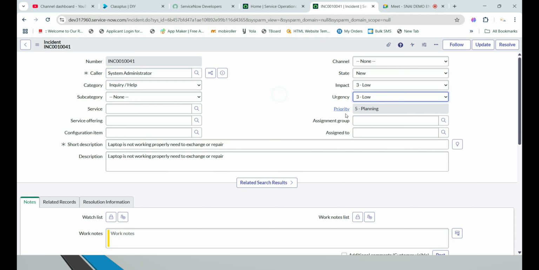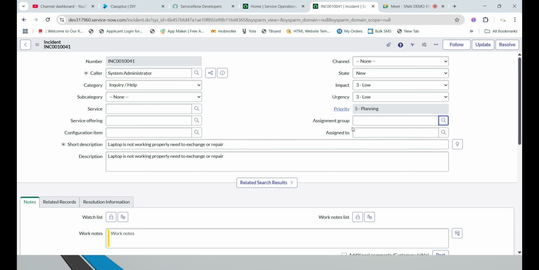In the manual method, the ITIL user has to decide which group is suitable. Laptop is not working properly, need to exchange or repair, so definitely it is a hardware issue. Repairing means it is not the software side, so we need to go to the repair side, where the hardware people are available.